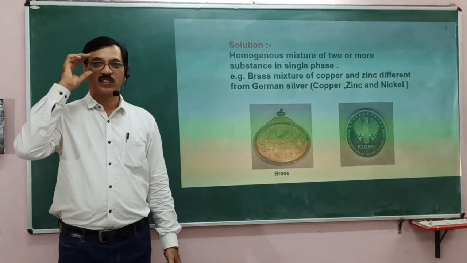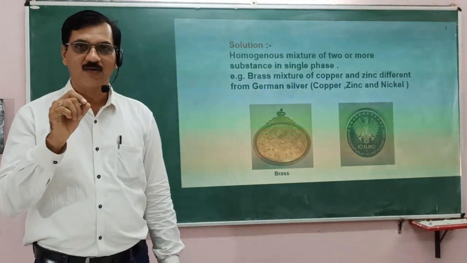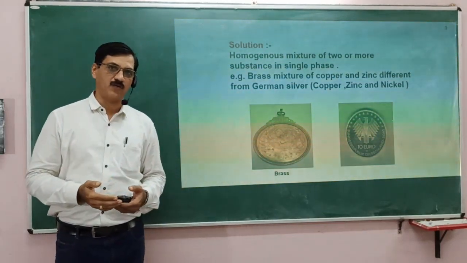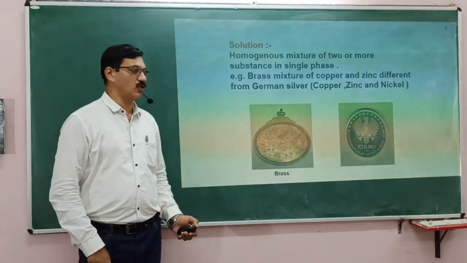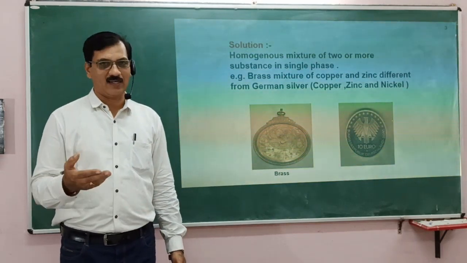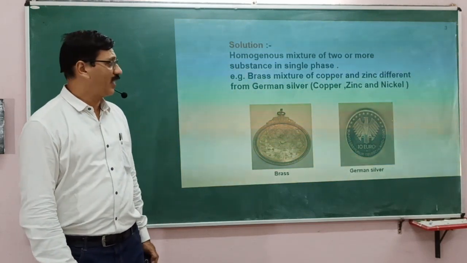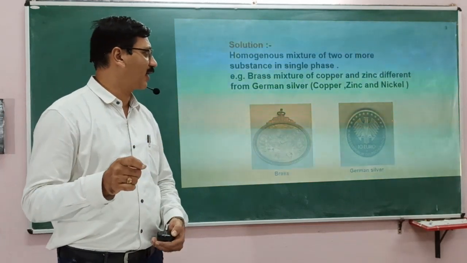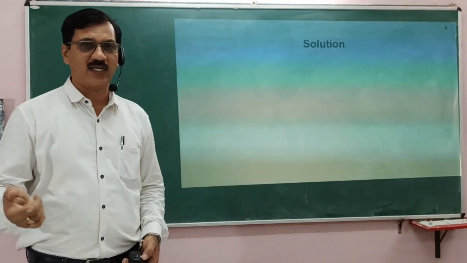There is solid solution. But whenever you are preparing a solid solution, the metals should be mixed in the molten state so that homogeneity is formed. If you mix them in the solid form, it cannot form a solution. German silver, which consists of copper, zinc and nickel, more than two components, is also a solution. Now, how many components must be there in a solution? Is there any rule that only two components must be there? It is not so. There can be 3 or 4 components, 5 components also.